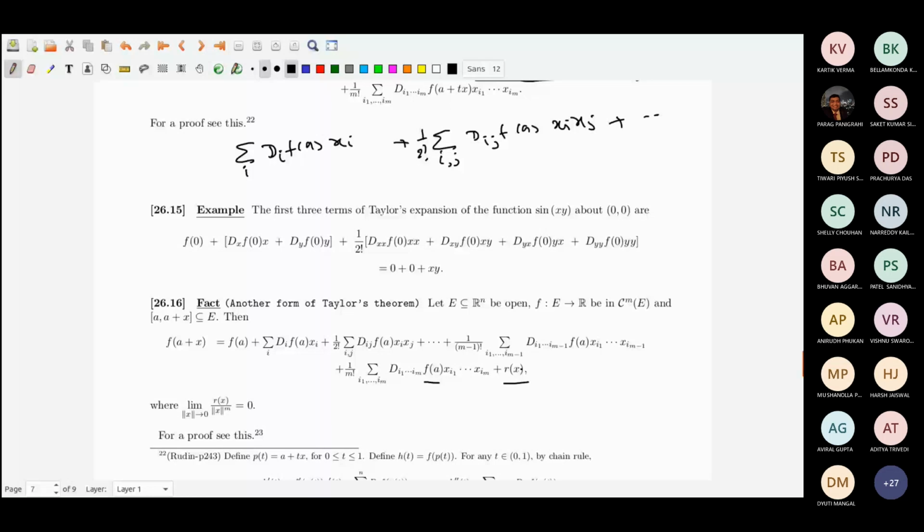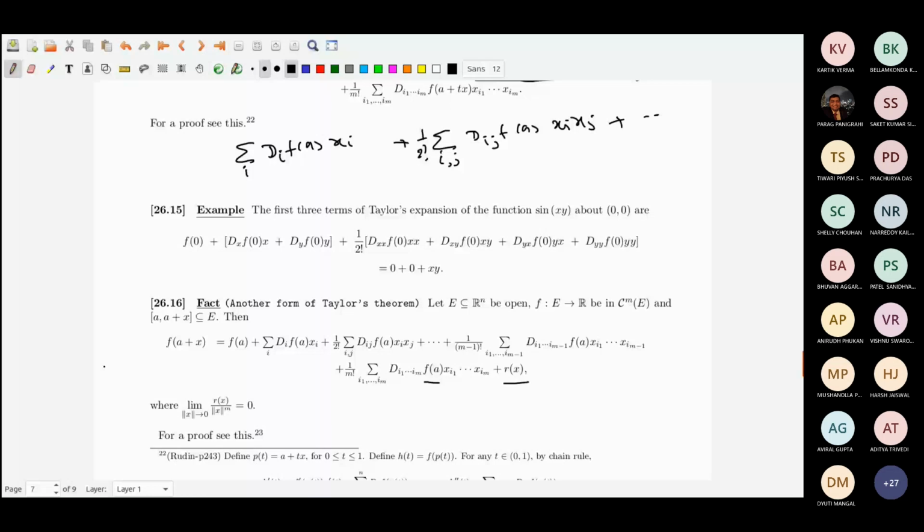In words, it means the remainder term is of higher degree than the m-th degree, norm x to the power m. So it appears like it goes to 0 when you divide it by norm x to the power m, so it goes to 0 even more quickly.